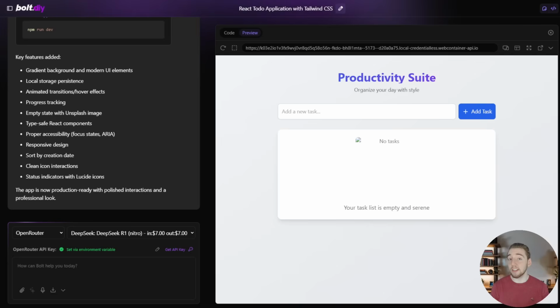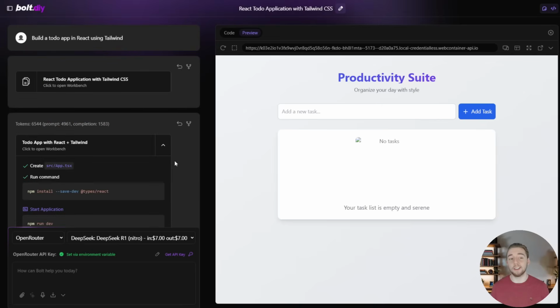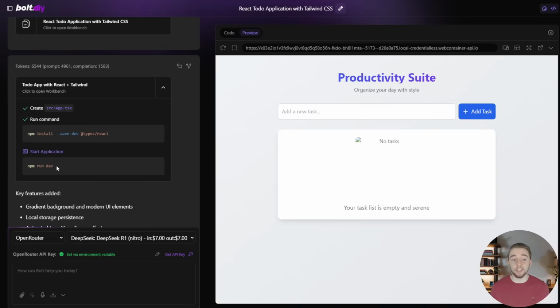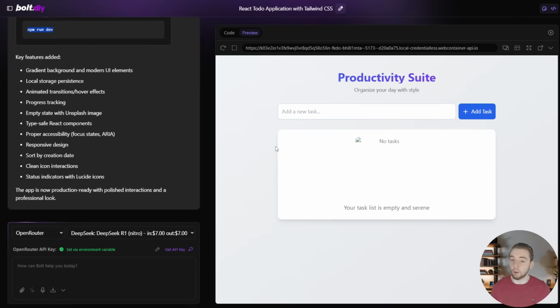Okay, so it took a bit longer than o3-mini here, maybe 20 to 30 seconds instead of 10. So speed definitely goes to o3-mini, but R1 still completely knocked this out of the park with this very basic example here. And actually it ran the command to start the site for me, unlike o3-mini. So it did more of a true one-shot. So definitely I think the functionality goes to R1 as well.